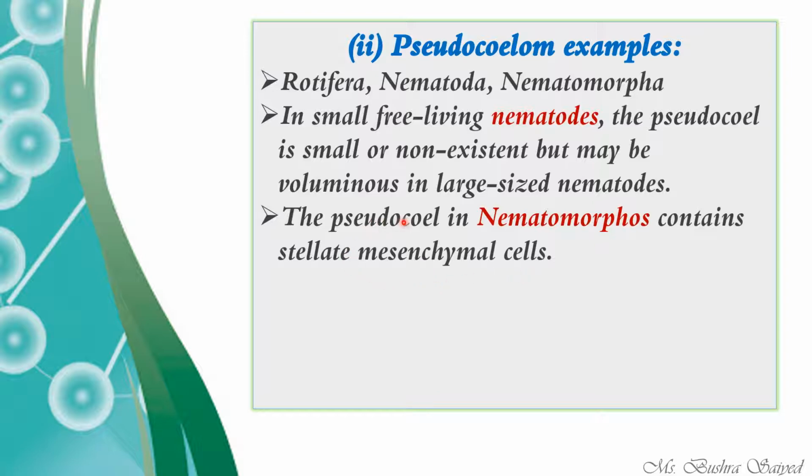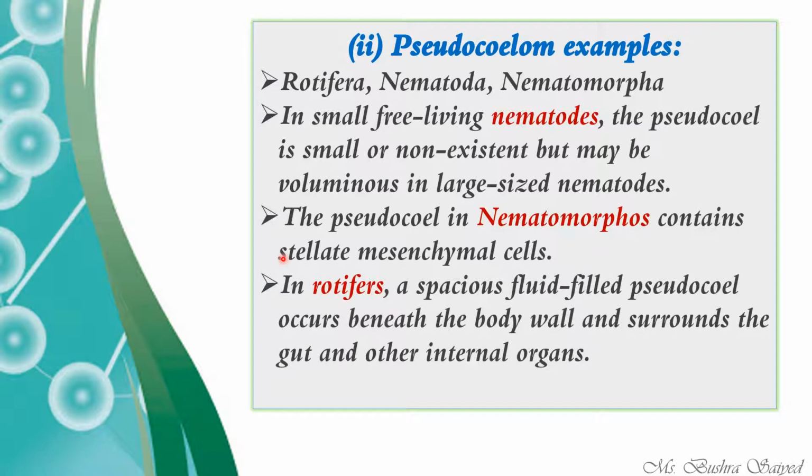Mesenchymal cells are those cells which are present below the body wall, right? The soft cells. Stellate refers to their shape. Their shape will be star shaped. That is why stellate mesenchymal cells. When we talk about rotifers, a spacious fluid-filled pseudocoel occurs beneath the body wall and surrounds the gut and other internal organs, just like we mentioned earlier.